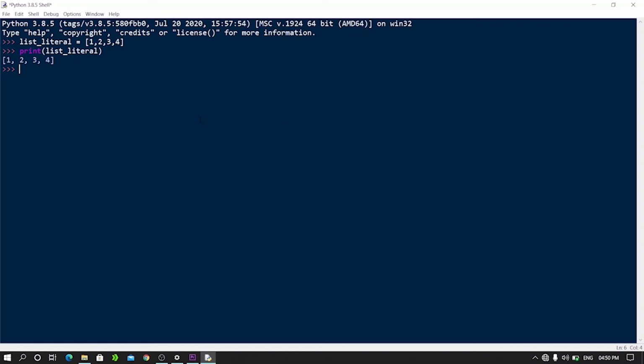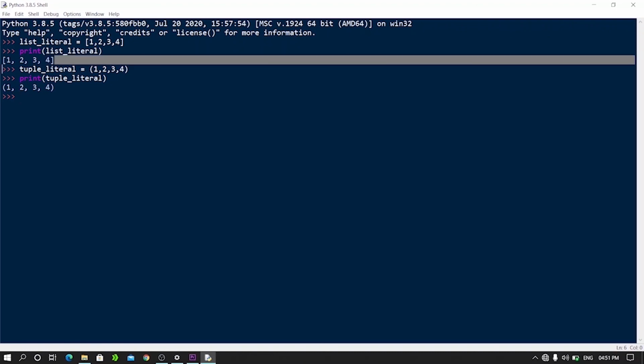Let's create a tuple literal here. So I'll write tuple literal. To create a tuple literal we have to use parentheses here. So I'll write open parenthesis, write 1 2 3 4, close parenthesis, hit enter, print the value of tuple. Hit enter. As you can see, these values are also printed within the parentheses. That means whenever you try to print a collection literal, it will always represent which collection literal it is, whether it's a list or a tuple.